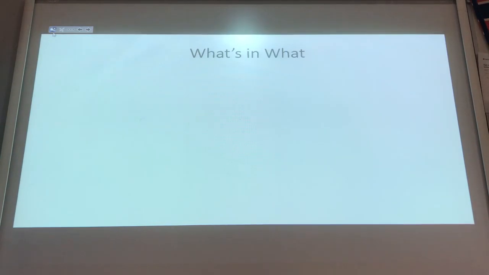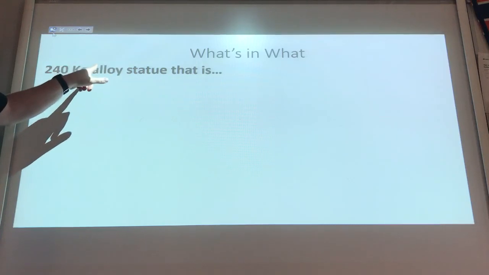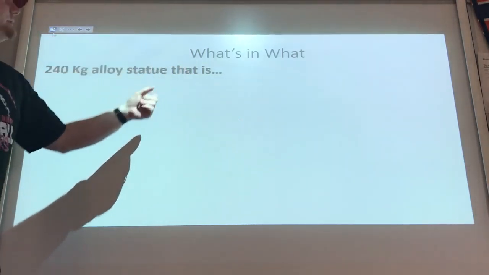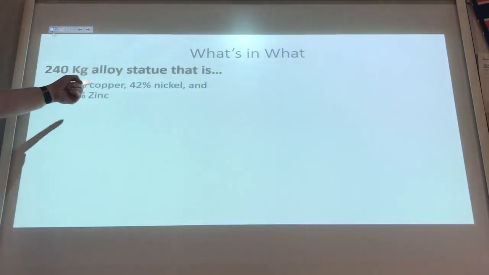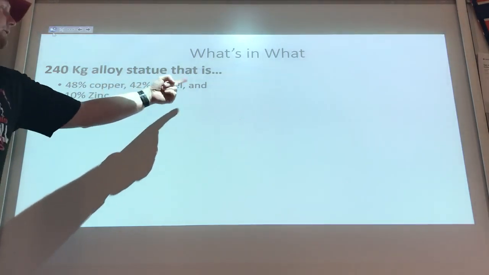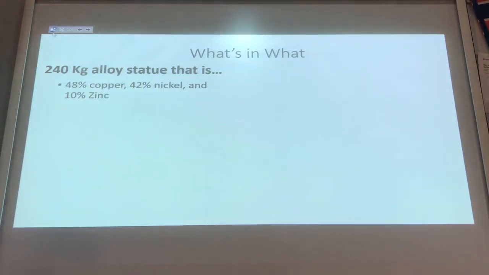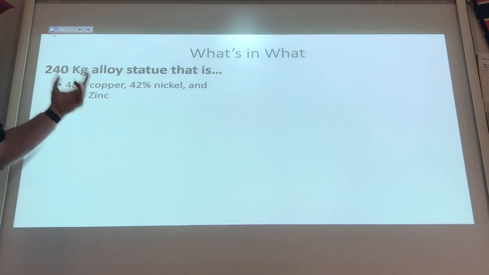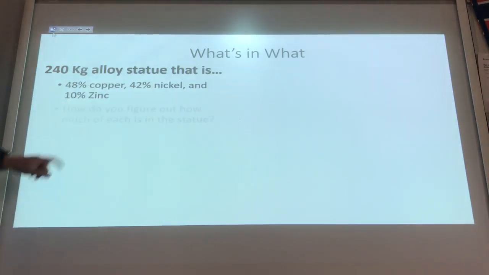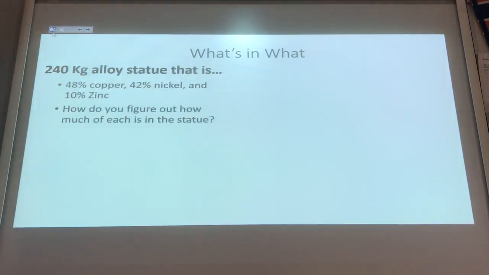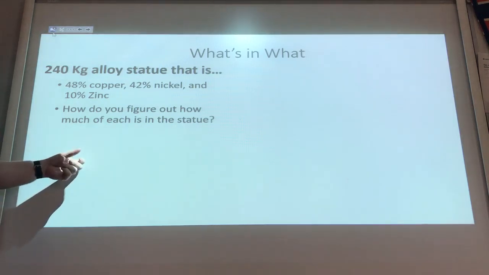And what's in what? So I've got a statue. Didn't put a picture here because I needed more space for it. It's a 240 kilogram statue, and it's made out of an alloy that is 48% copper, 42% nickel, and 10% zinc. Well, how much copper's in there? How much nickel's in there? How much zinc is in there? How do we figure that out?